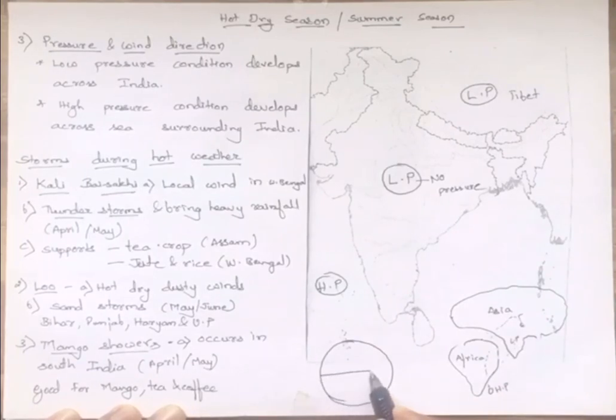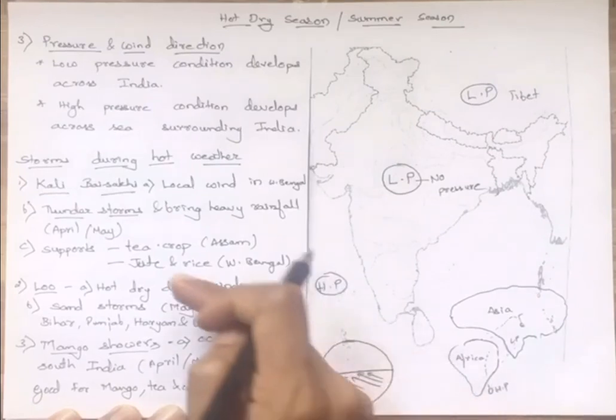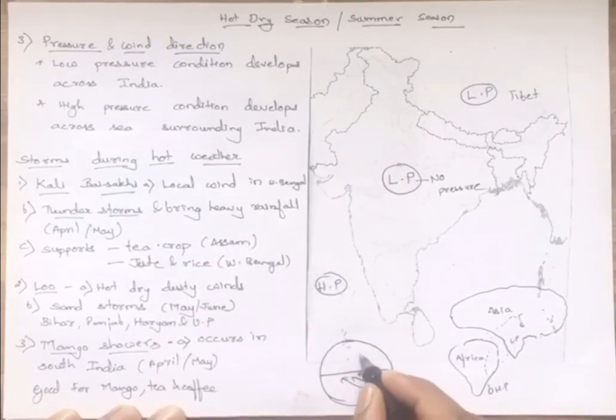You can see over here now, this is the equator. The trade winds which blow in the southern hemisphere are blowing in the southeast direction, right? And they are heading towards the northwest. But as there is low pressure in India, as soon as they cross the equator, they change direction.